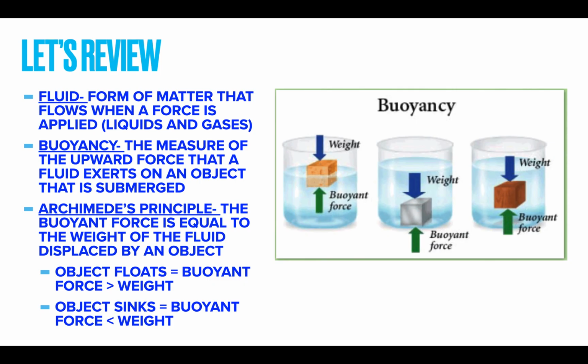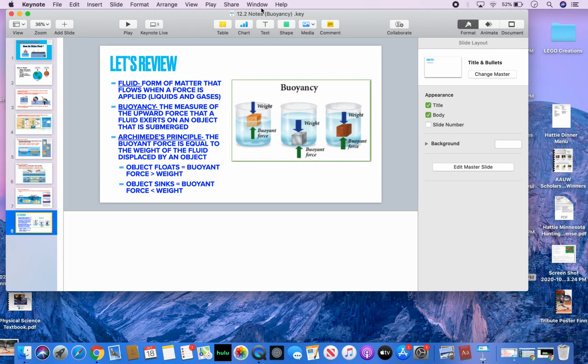So overall, in this lecture, remember fluids are anything that flows when a force is applied. So both liquids and gases are fluids. Buoyancy is the measure of the upward force that a fluid exerts on an object. And then Archimedes' principle: the buoyant force is equal to the weight of the fluid displaced by an object. Objects are going to float if their buoyant force is greater than their weight. They're going to sink if their buoyant force is less than their weight.